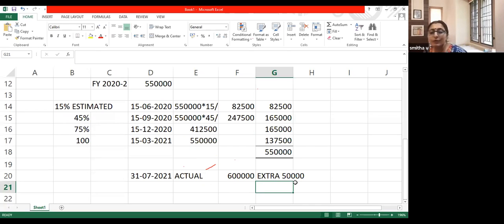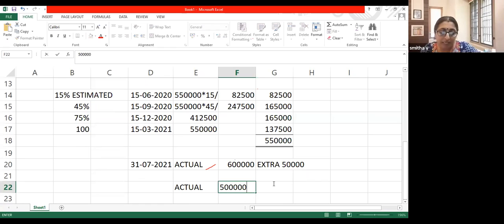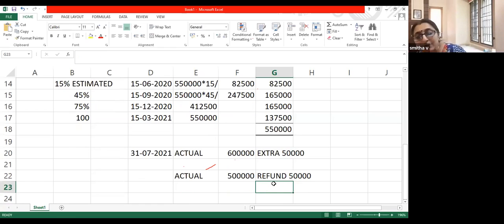Okay, the extra 50,000 will be paid on 31st July 2021. If the reverse happens, that is, if I understand that my actual tax liability on 31st July is only 5 lakh, then what will the income tax department do? They will refund me that extra tax paid, 50,000. Okay, so this is how the advance tax mechanism works.